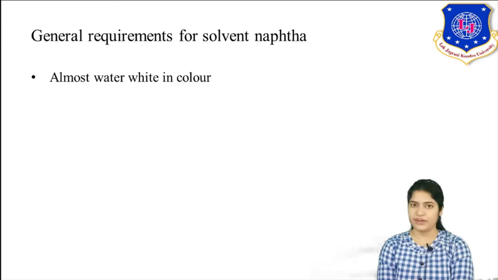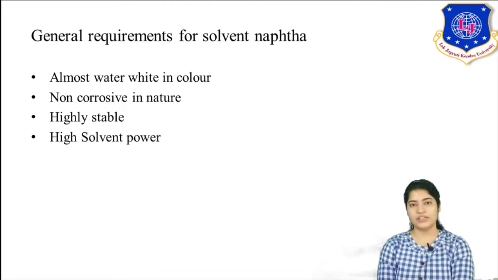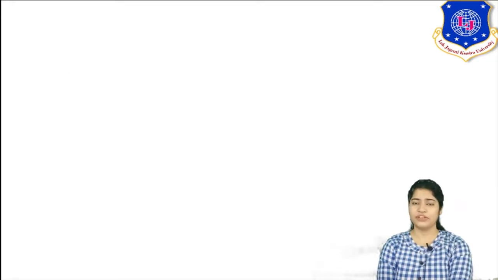It is almost water white in color, it is non-corrosive in nature, and as a solvent, it must be highly stable. Of course, it is used as a solvent, so it must have high solvent power, high solubility in it. It must have a low boiling point, and it should be low acidic in nature. Sometimes when you are dealing with metals, if it is acidic in nature, then the problem of corrosion takes place. So it is important that low acidity should be there. So that was about the requirements of naphtha, certain properties it must possess so as to act as a solvent.